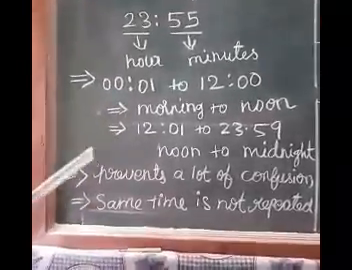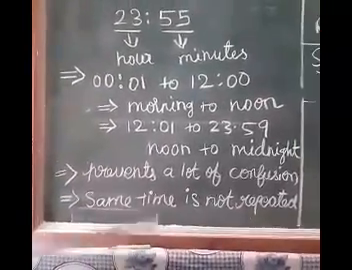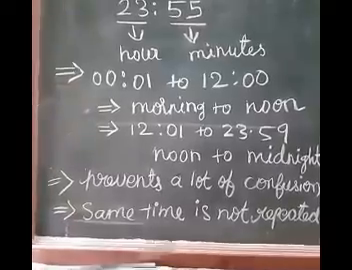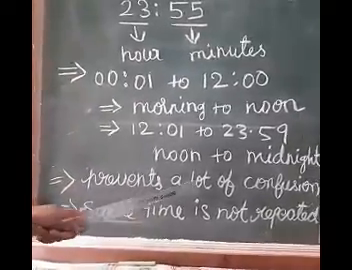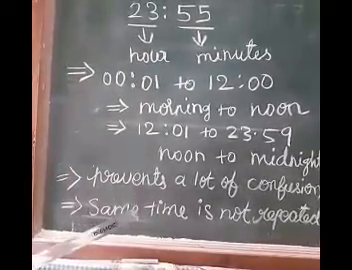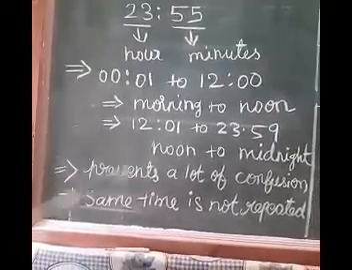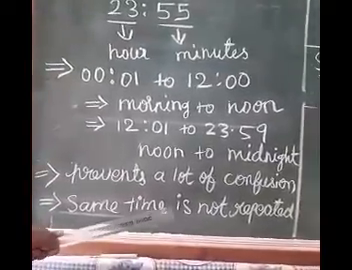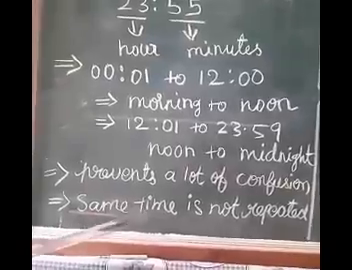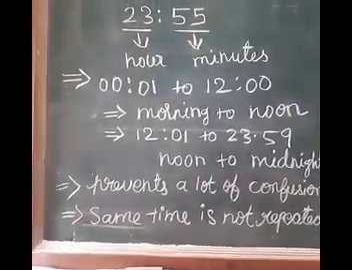In 24-hour clock, no AM, no PM, no morning and no evening. So it prevents a lot of confusion. And in 24-hour clock, the same time is not repeated.